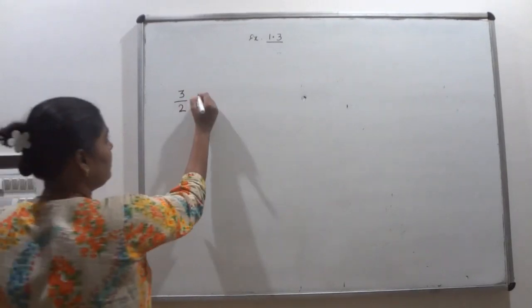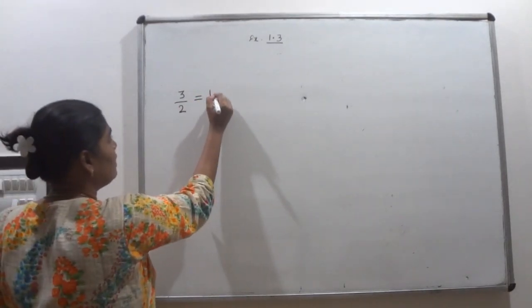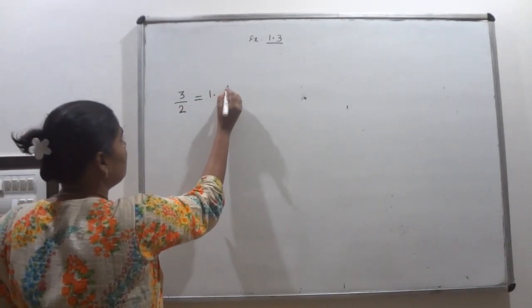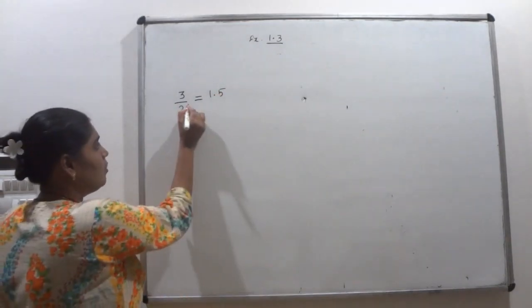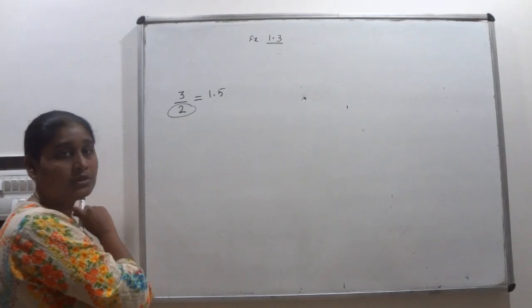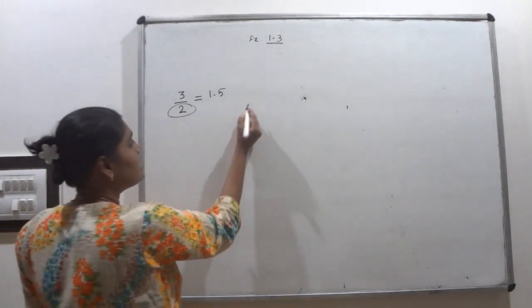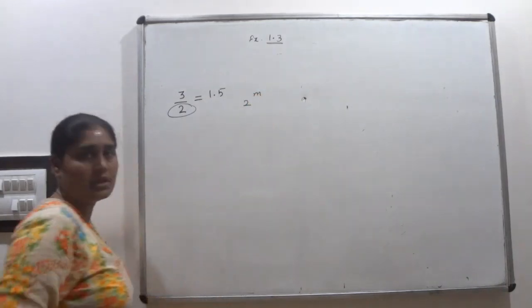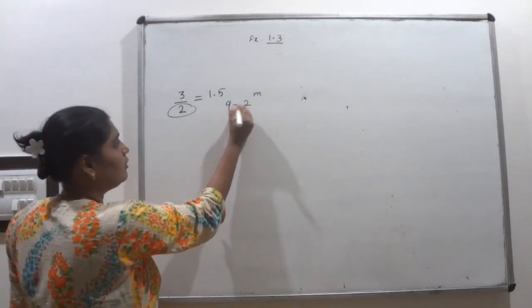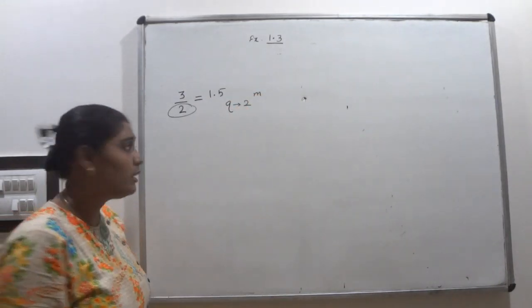For example, I am taking 3 upon 2. See, while dividing it, what will you get? 1.5. Yes. Here, what is the form of q? Denominator. The denominator is in the form of 2 power m. Yes. q is in the form of, or the denominator is in the form of, 2 power m.